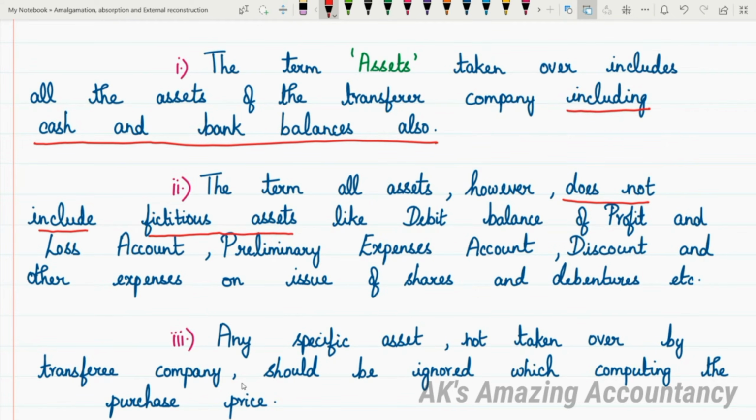You will already know what the various fictitious assets are, okay? It does not include fictitious assets like debit balance of profit and loss account, preliminary expenses account, discount, and other expenses on issue of shares and debentures, etc. So all these fictitious assets should never be taken over. When you talk about assets taken over, that will not include these fictitious assets. So if you have these assets mentioned in any problem, you will leave them off and take only the remaining. That is the second point which you have to keep in mind. Be very careful, be very attentive, only then you will be able to understand all this clearly.